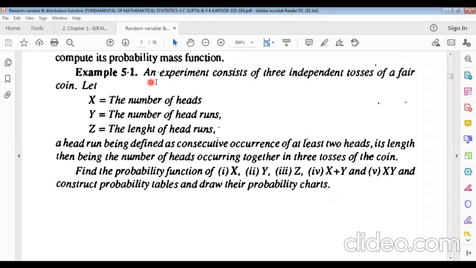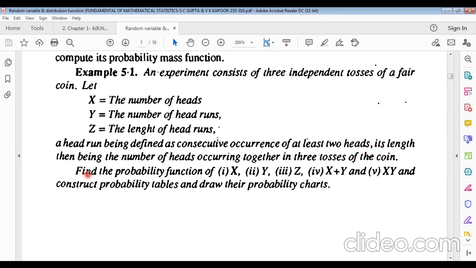Now another example: an experiment consists of 3 independent tosses of a fair coin. I have given you an example of the Bangladesh–New Zealand 3 ODI series, where the umpire has to toss a coin for each match. Let X be the number of heads, Y the number of head runs, and Z the length of the head runs. A head run is defined as a consecutive sequence of at least 2 heads, its length being the number of heads occurring together in the tosses of the coin.